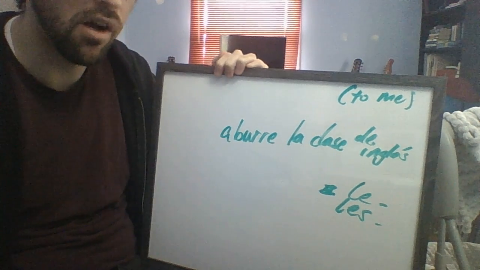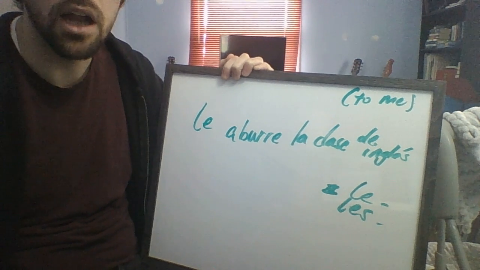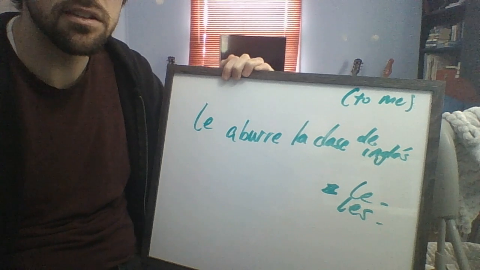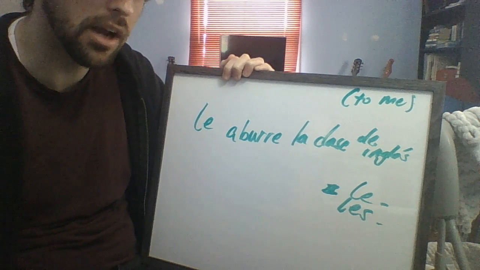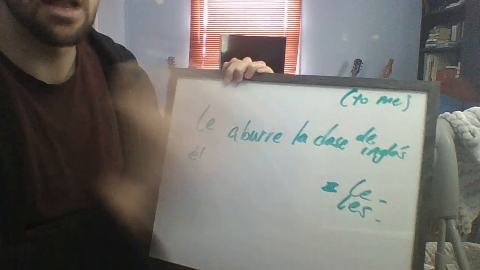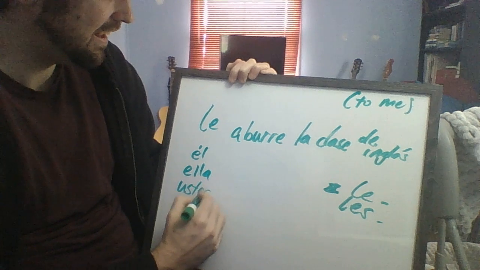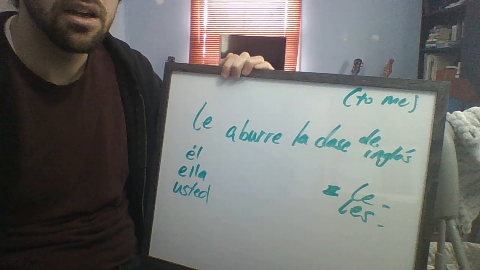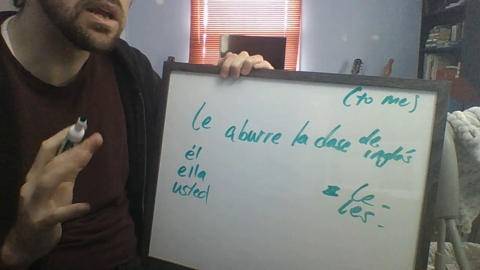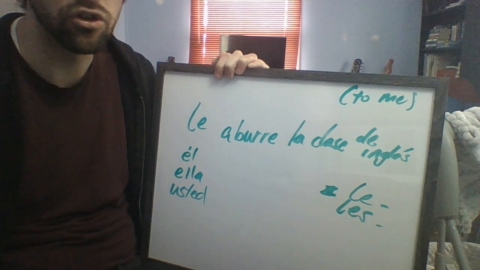I'll give you an example of how we might do that. If I just say, le aburre la clase de inglés, I could be talking about several different types of people. I could be talking about him, that class is boring to him. It could be ella. It could be usted, right? And so it's important that we identify who is the person that class is boring to.